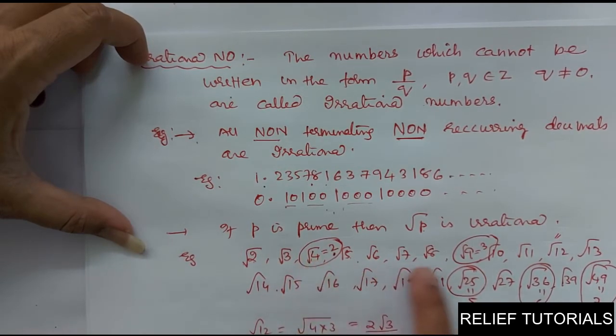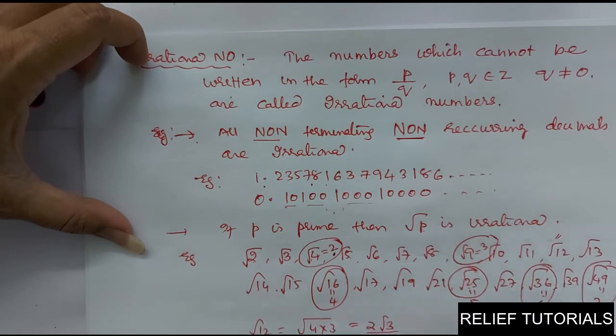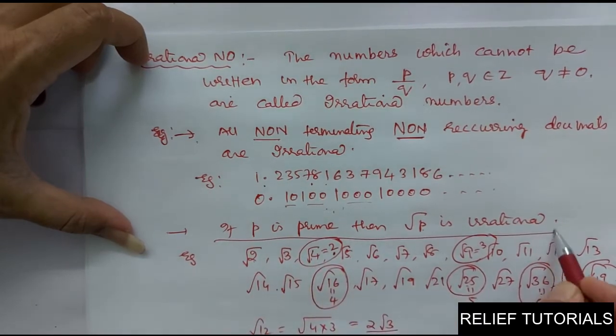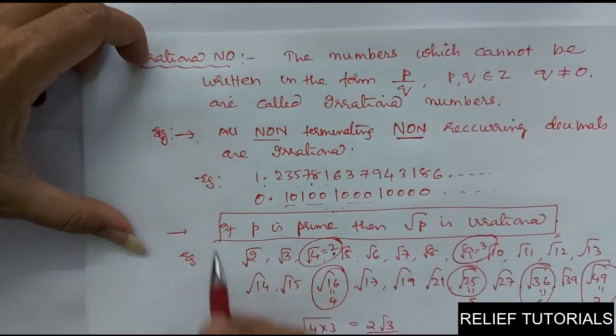Say 4 is a perfect square, 9 is a perfect square, 16 is a perfect square, root 16 is equal to 4. It is rational. Root 25, root 36, root 49 and all these are rational. Rest of the numbers, whatever is left, composite numbers, their root is irrational. But this is a theorem, if p is a prime, then root p is always irrational, that is a fact.